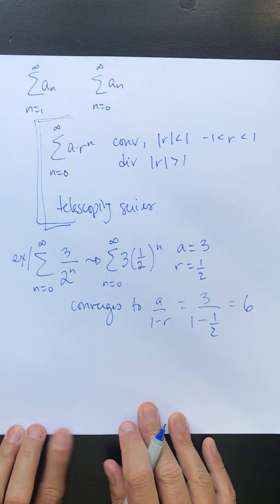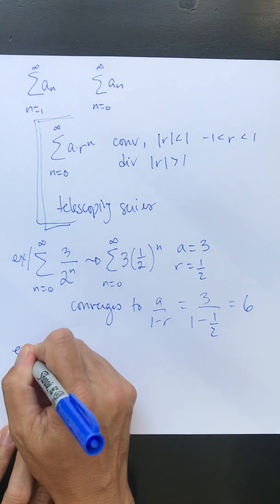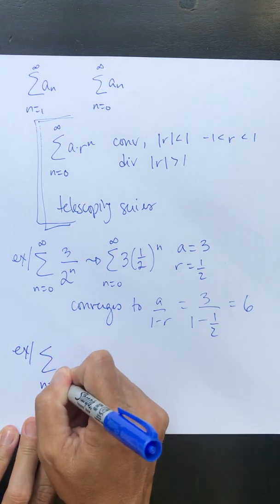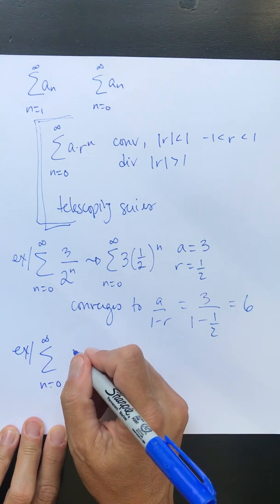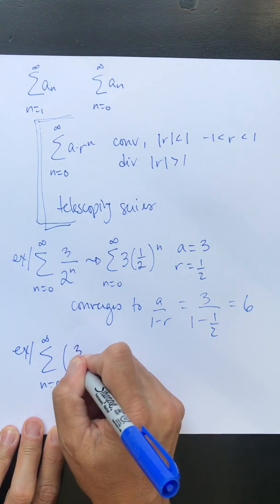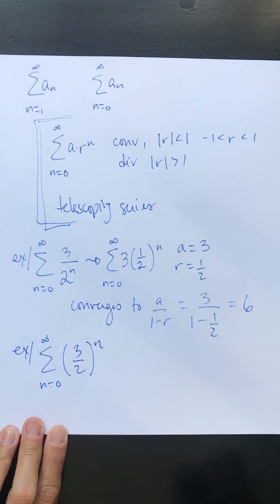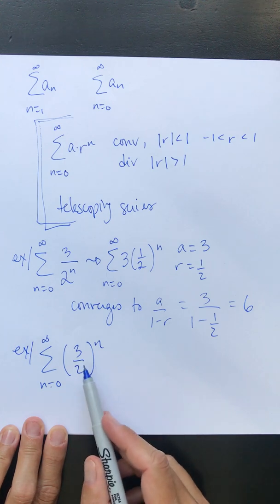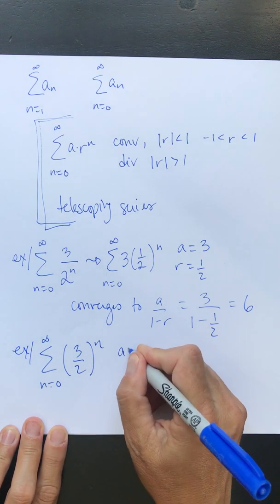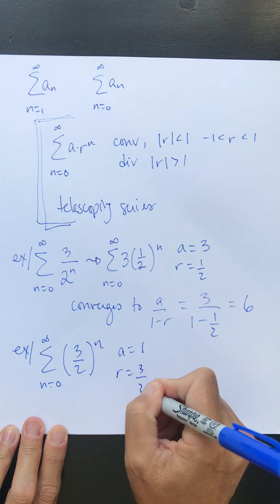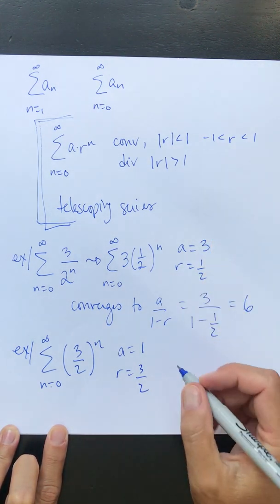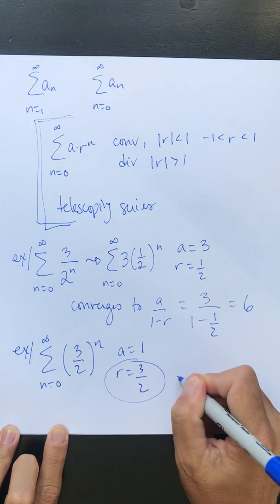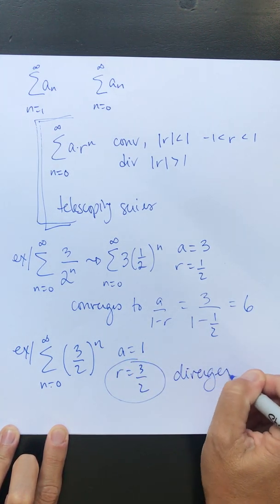Working through another one here, let's say I have the sum from n equals 0 to infinity of 3 to the n over 2 to the n. Well, this is again geometric. a is 1, r is 3/2. Because r is 3/2, that's bigger than 1, so we know this diverges.